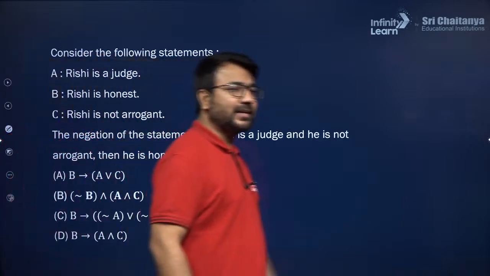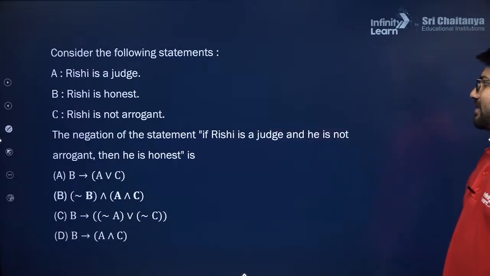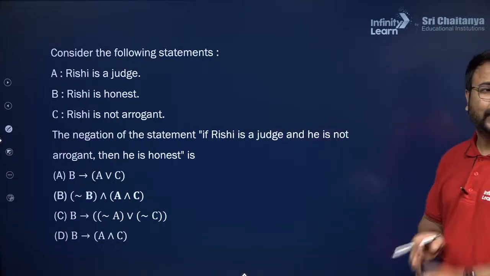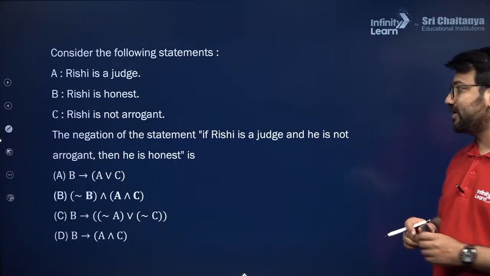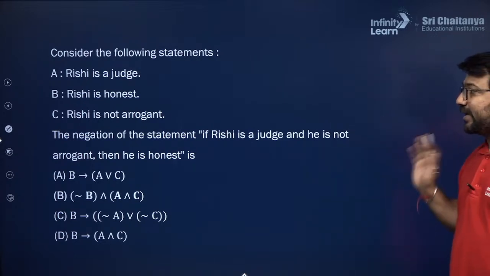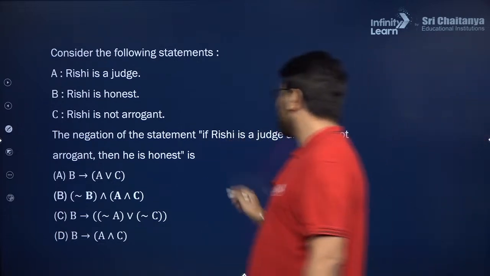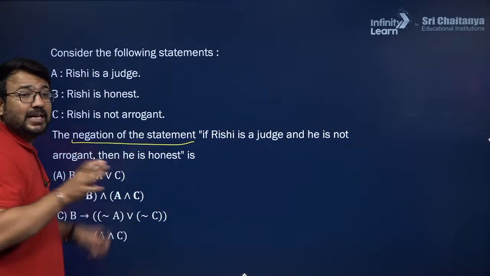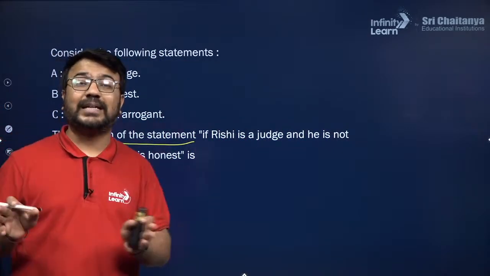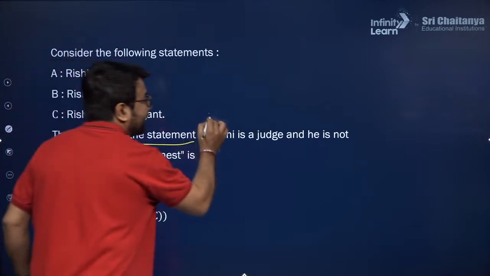Here is another question written in front of you, and you need to check whichever option is the final answer. Consider the following statements. A statement is Rishi is a judge. B statement is Rishi is honest. C is Rishi is not arrogant. Then the negation of the statement. Please make a mark of this negation. Generally students forget to write this negation. They do not consider negation. Okay, so let us write negation.